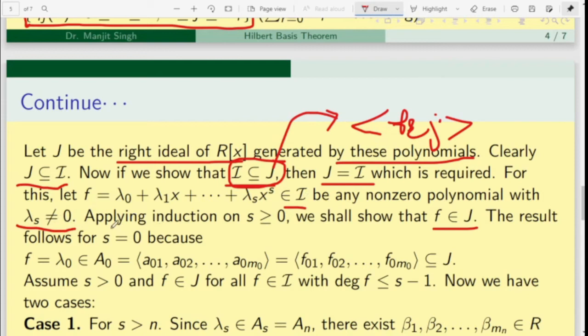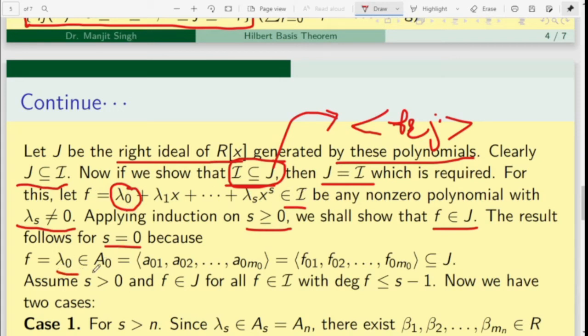We will apply induction on s. If we take s equal to 0, then f equals lambda_0, a non-zero element which is the leading coefficient of f.